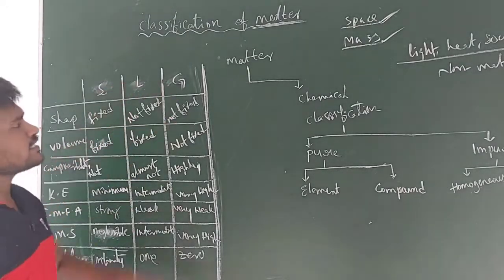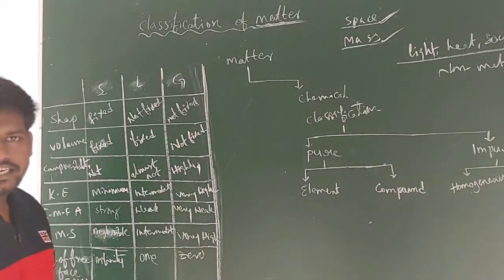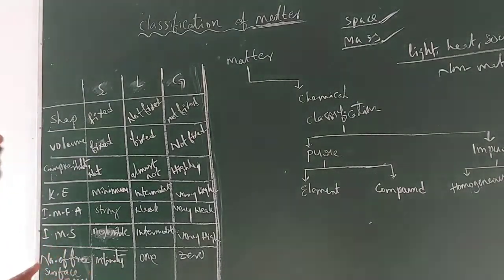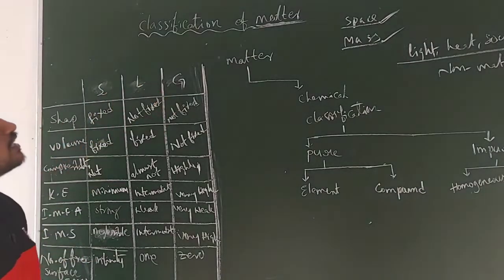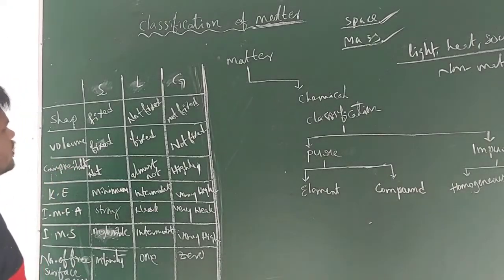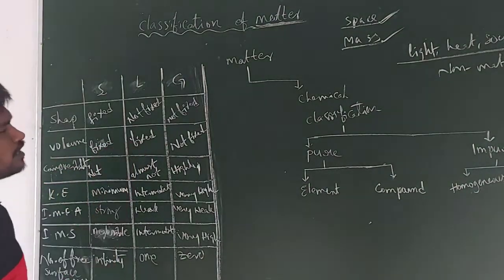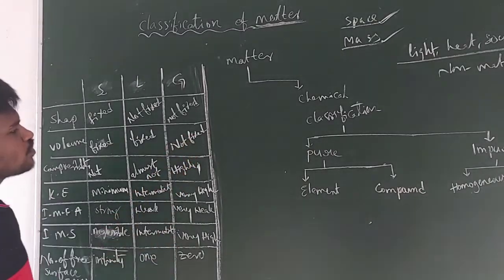For liquids and gases, their shapes change from one container to another. Simply, they occupy the shape of the container. That's why shape is not fixed for liquids and gases. And next one, guys, volume. Volume is fixed for solids and next one, liquids. And next one, for gases, volume is not fixed.